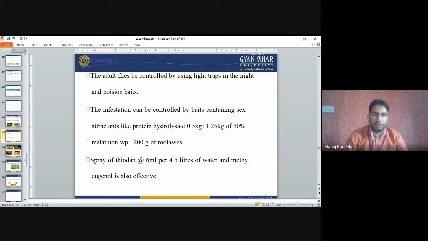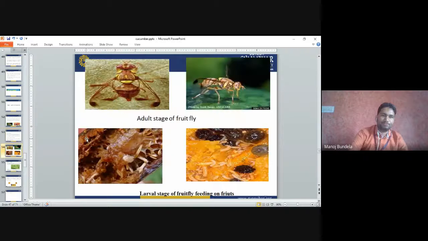Adult flies can be controlled by using a light trap at night and poison baits. We can use malathion, 200 grams of molasses, 1.25 kg of 50% malathion, hydroxylate. Spray of iodine, 6 ml per 4.5 liters of water, we can use. Methyl eugenol is effective to control this. So this is the adult stage of fruit flies, and the larval stage of fruit flies.